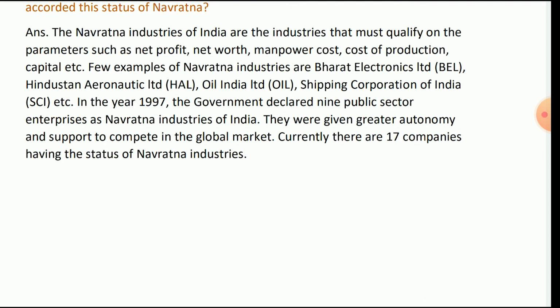A few examples of Navratna industries are Bharat Electronics, Hindustan Aeronautics, Oil India, and Shipping Corporation of India, etc. In the year 1997, the government declared 9 public sector enterprises as Navratna industries of India. They were given greater autonomy and support to compete in the global market. Currently, there are 17 companies having the status of Navratna industry.